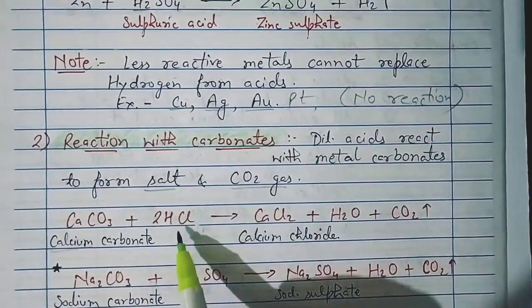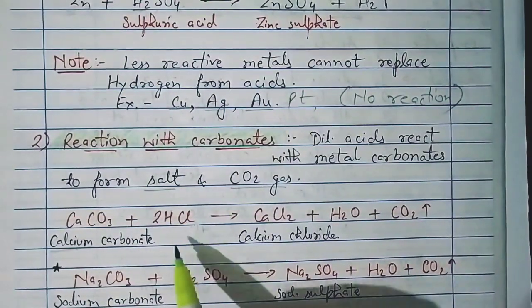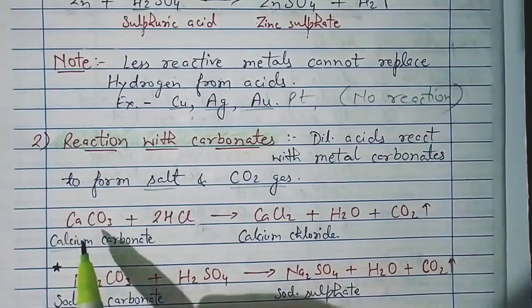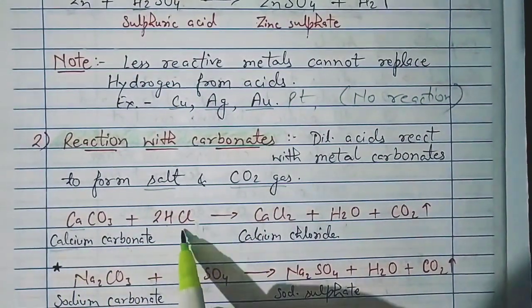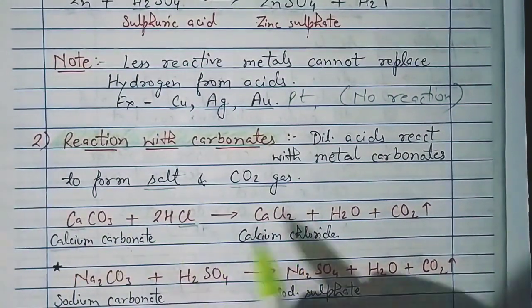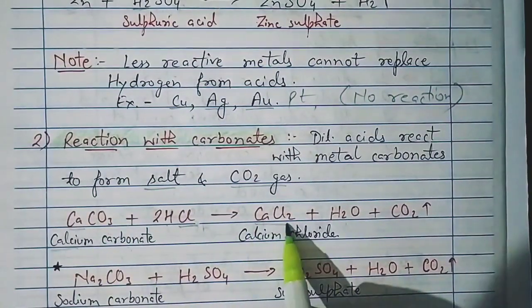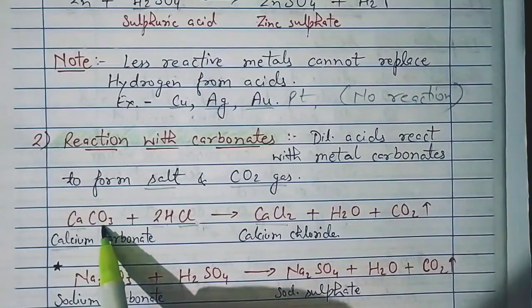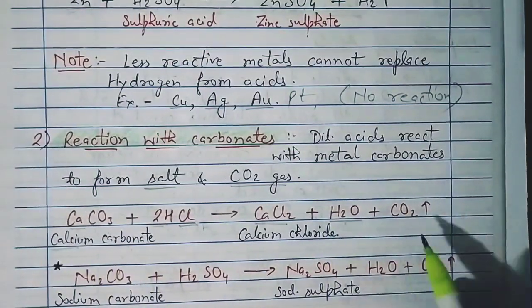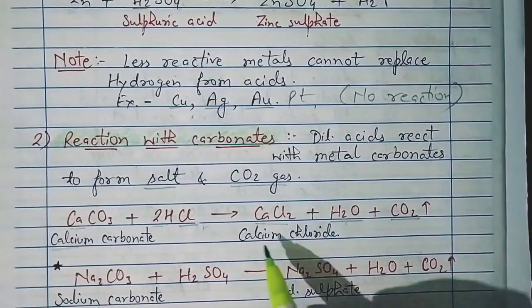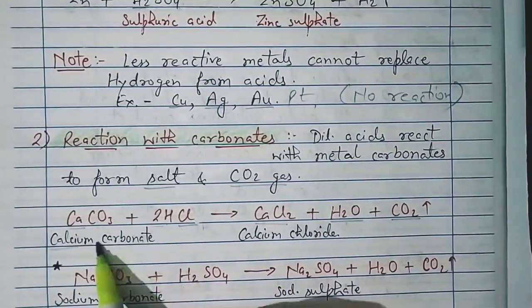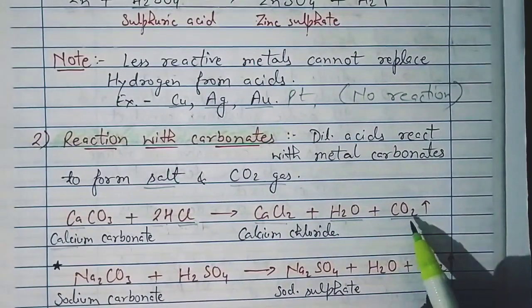We have already studied the name of this acid, so I am not writing it again. Calcium carbonate reacting with hydrochloric acid. You see, calcium is now displacing hydrogen from here and forming calcium chloride, CaCl2, plus H2O. With one oxygen from here, hydrogen forms H2O, and carbon dioxide. These are the compounds we get after the reactants react with each other,